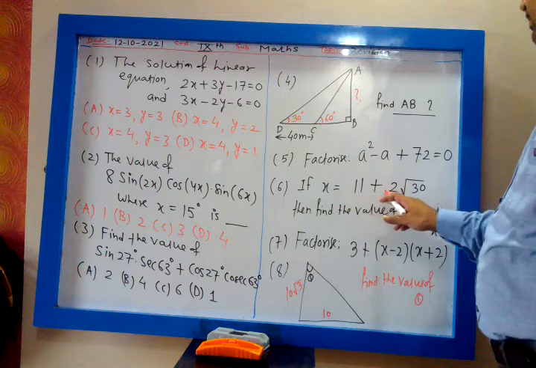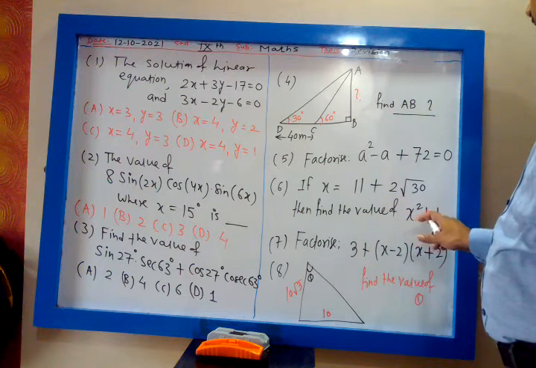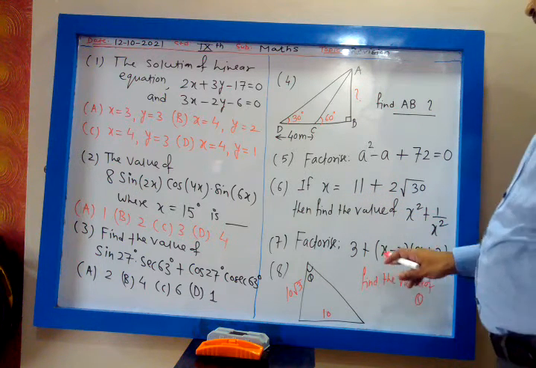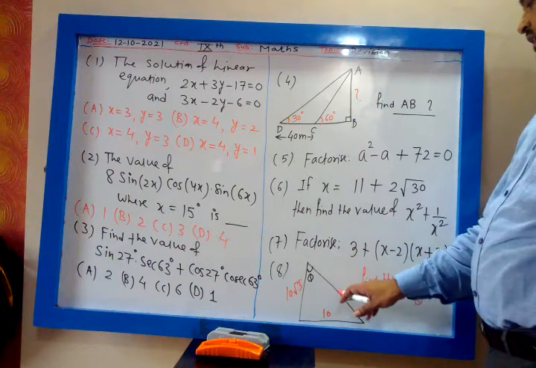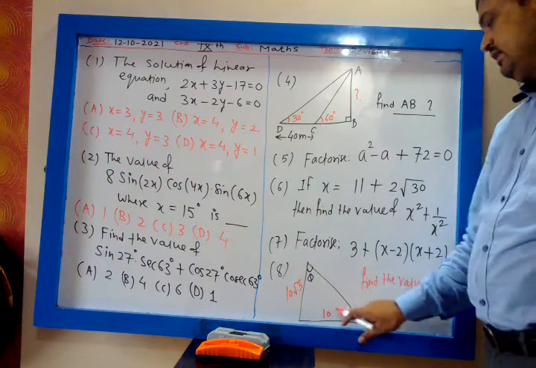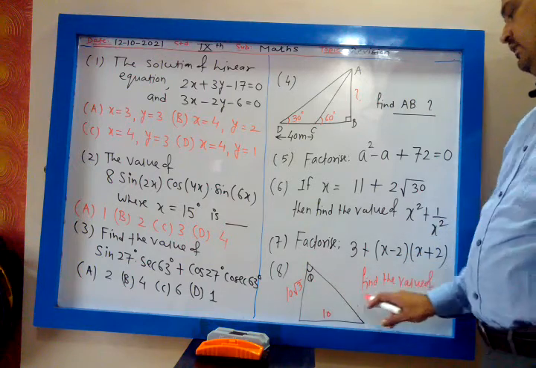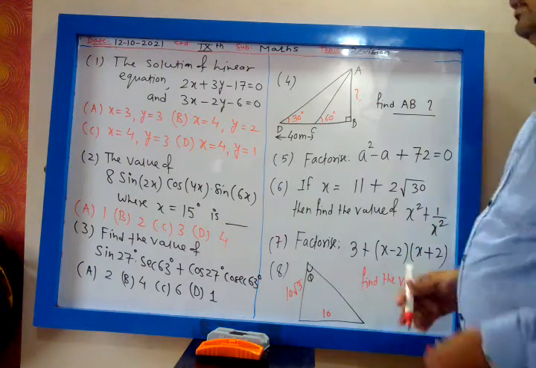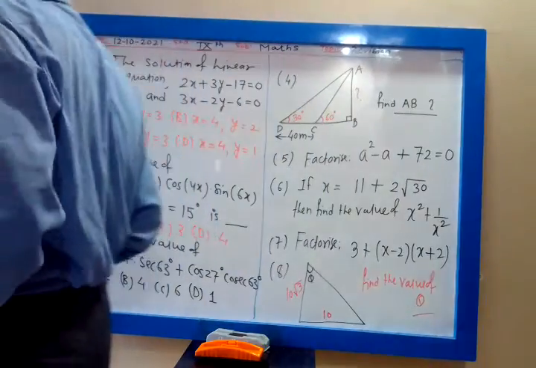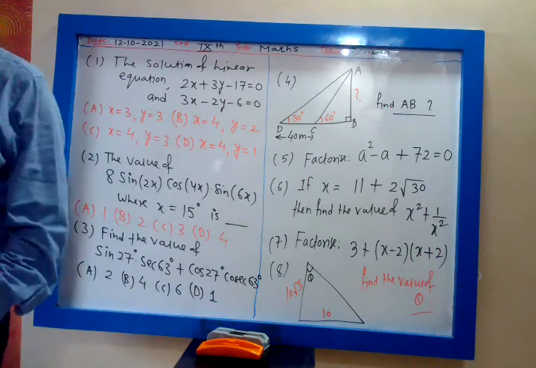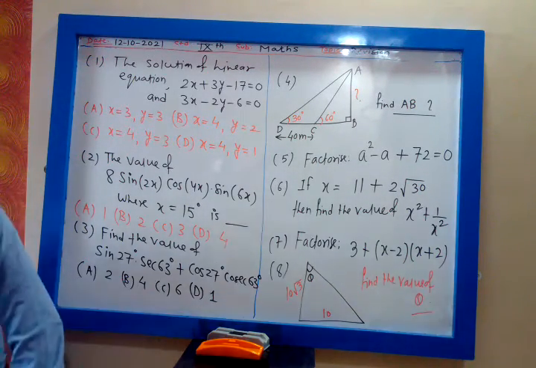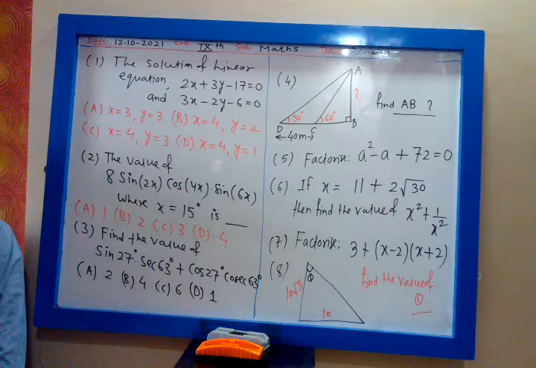Sixth, if x is 11 plus 2 root 30, find the value of x square plus 1 upon x square. Seventh, factorize 3 plus x minus 2 into x plus 2. Eighth one, you are given a triangle, this angle is theta, this side is 10, this side is 10 root 3, find the value of theta.